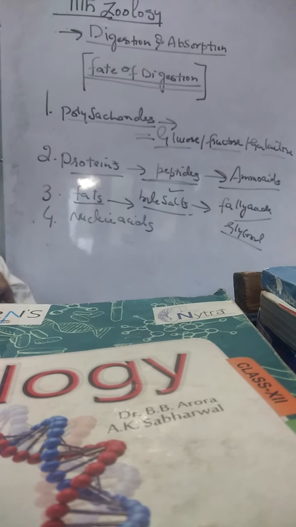Fatty acids and glycerol. These fatty acids and glycerol can sometimes be directly absorbed through the intestinal villi or sometimes broken down to final products. But these are the end products of fat digestion.